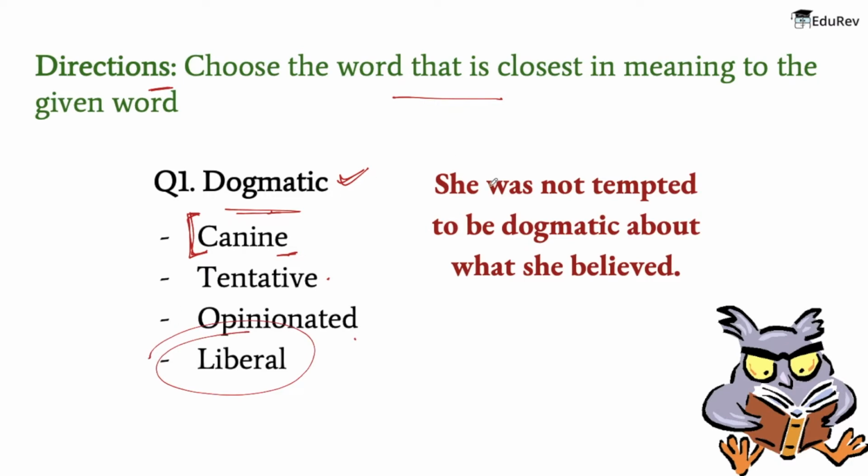Now we need to figure out which of these 4 resembles the word dogmatic the most. Out of these 4, I would say opinionated resembles dogmatic the most, because the meaning of dogmatic is inclined to lay down principles as undeniably true, and the meaning of opinionated is something that is characterized by assertiveness and dogmatism. So the word closely related is opinionated.